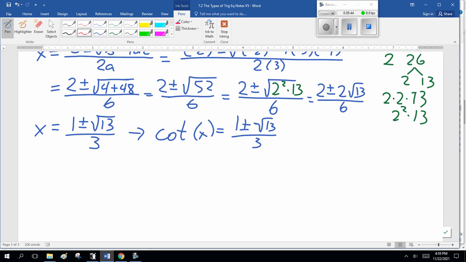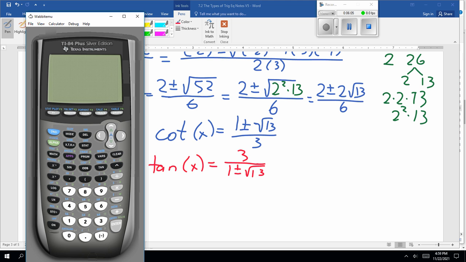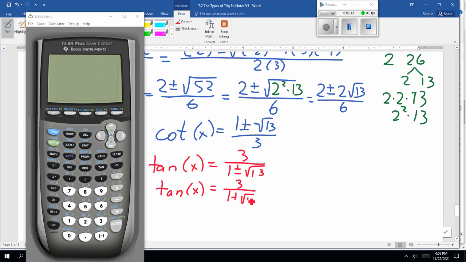Cotangent is actually 1 over tan. So this is tan of x equals 3 over 1 plus or minus the square root of 13. So we flip it. This we can solve. So tan of x equals 3 over 1 plus square root of 13, or tan of x equals 3 over 1 minus square root of 13.